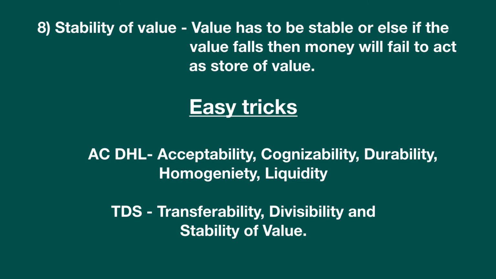A for acceptability, cognizability, durability, homogeneity and liquidity, and TDS. Since DHL is a very big company, it always finds ways to reduce the taxes. So it can be TDS, tax deduction source. Transferability, divisibility, and stability of value.